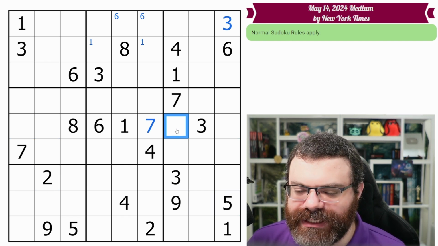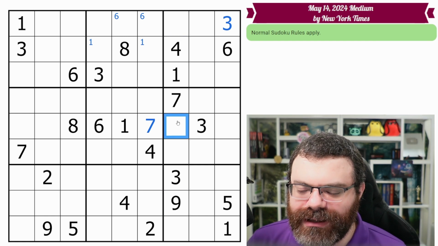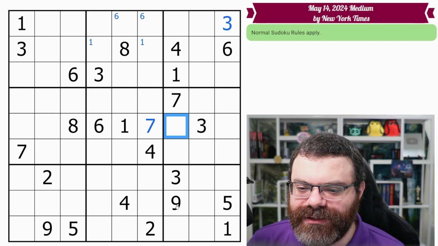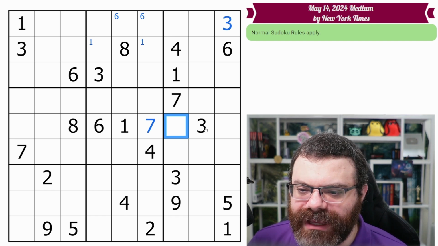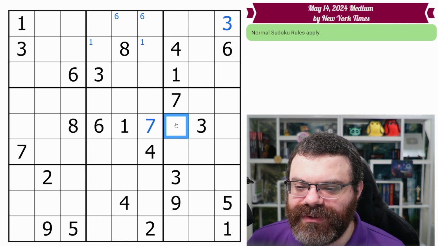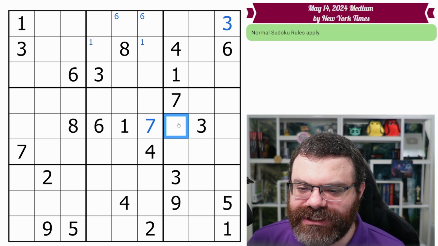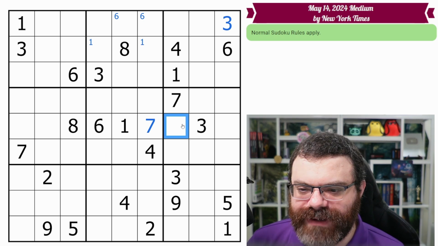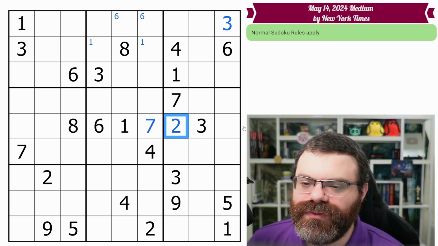So let's start with this cell here, which sees the 4 and the 9. Ideally, we would have found something that saw 3 out of the 4, but 2 out of the 4 is really good anyway. So what does that mean for this cell? Well, that means this cell has only 2 possible digits. I said that the row needs 2, 4, 5, 9, and this can't be 4 or 9, so it's down to only 2 or 5. Now, we can't place a 2 or a 5 in here yet.